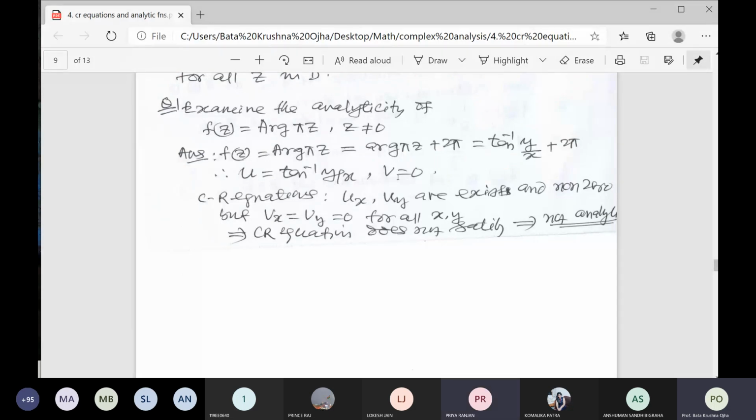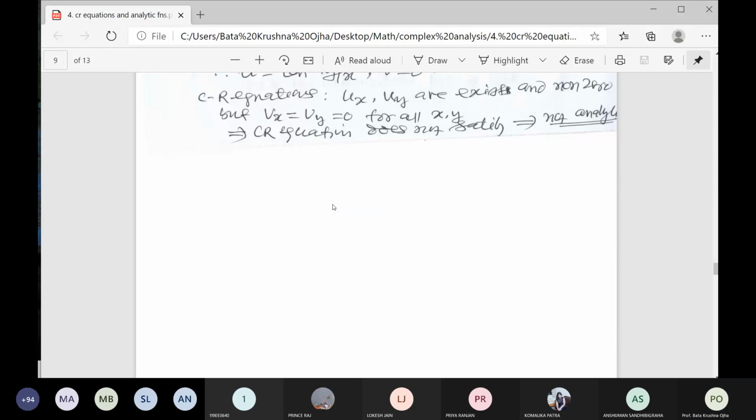Because u is equal to tan inverse y by x and v is automatically 0, that is no problem. So if you take the derivative, derivative of a constant is always 0. If it is a function of z, it is a problem for you. So if you take plus minus 2 pi, that is no problem. Either it is upper half or lower half, there is no problem. But z is not equal to 0. Right? Okay, sir. Thank you, sir. Have any other problem?